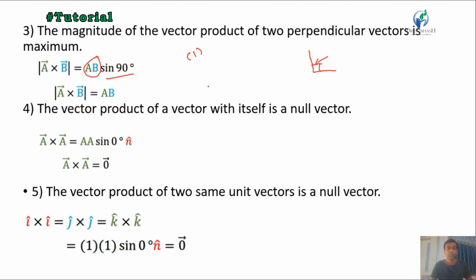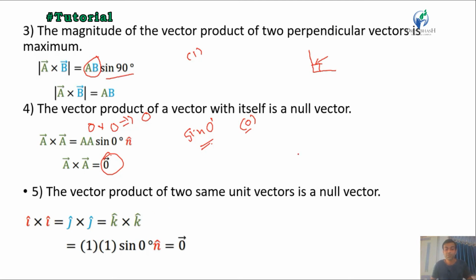The vector product of a vector with itself is a null vector. Sin 0 degrees is always 0, and multiplication of 0 with any value gives the answer 0.